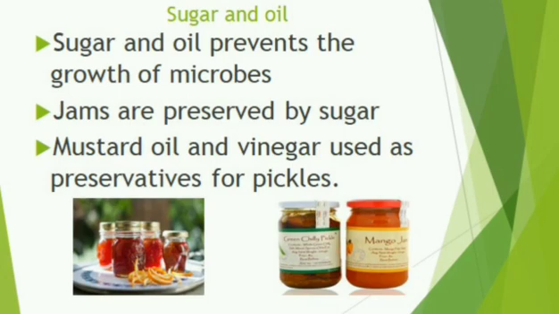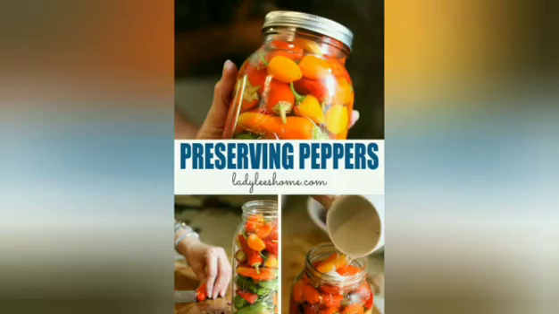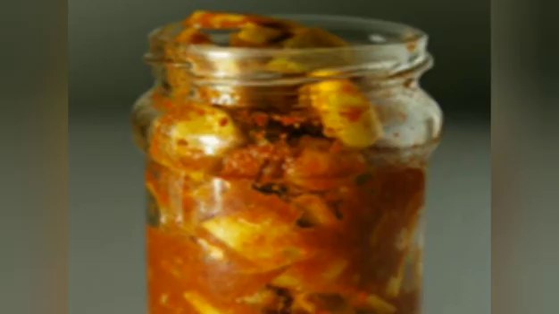The third step, preservation by sugar. Sugar reduces the moisture content of the food and thus inhibits the growth of food spoiling microbes. Jams, jellies are preserved by sugar. Clear? Next one, preservation by oil and vinegar. Oil and vinegar prevent the growth of food spoiling microbes. Mustard oil and vinegar are widely used as preservatives for fruits and vegetables in the form of pickles. Meat and fish are also preserved by this method.